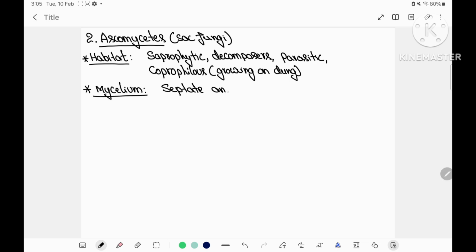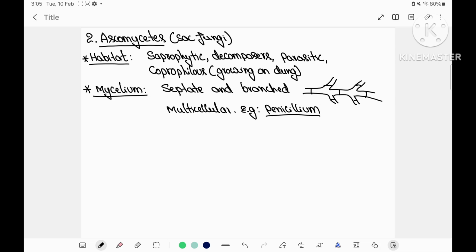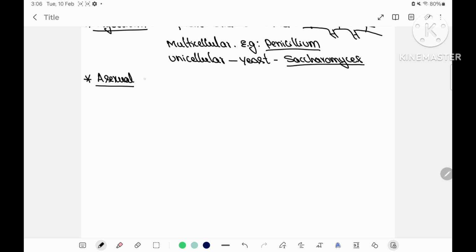The second group is Ascomycetes. They are also called sac fungi. The habitat: they may be saprophytic, decomposers, parasitic, or coprophilous, growing on dung. Mycelium is septate and branched, as I discussed earlier. They may be multicellular, for example, Penicillium, and they may be unicellular, for example, yeast, Saccharomyces.